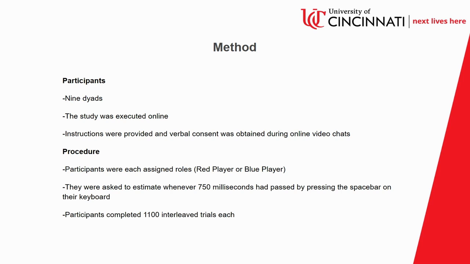This temporal estimation task used pairs of participants to interleave their successive temporal estimates. Participants were each assigned roles, red player or blue player. The participants were instructed that whenever their respective color would be shown on screen, they were to press the spacebar on their keyboard when they approximated that 750 milliseconds had passed since that color appeared.